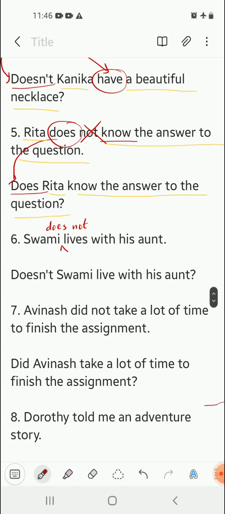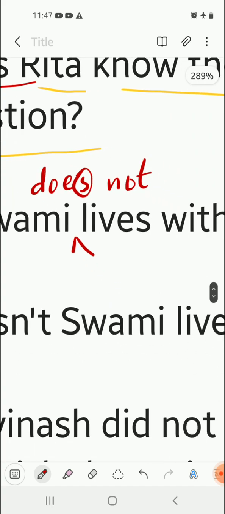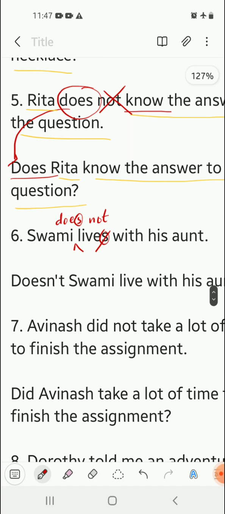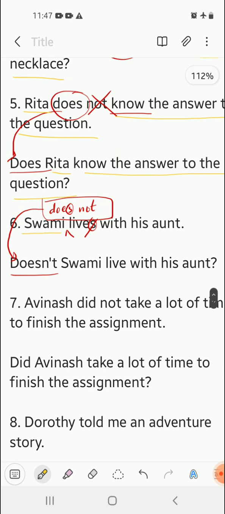Now for converting does not lives. Over here there is already an S here. So this S needs to be omitted. We do not write this over here. So we will write Swami does not live with his aunt. So does not is written as doesn't. So we will begin the sentence with doesn't. And the next part of the sentence is written in a similar manner, that is Swami live with his aunt.